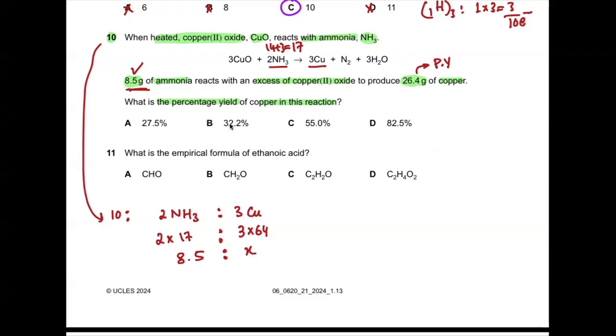So it is going to be X. If you calculate the value of X, it is going to be 8.5, can anybody take out the calculator quickly, times 3 times 64 over 2 times 17.